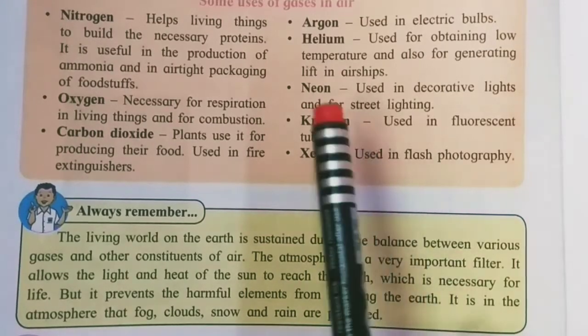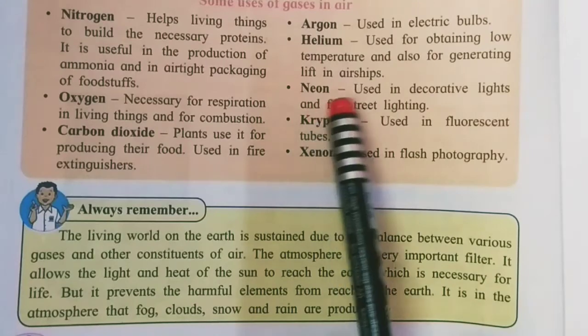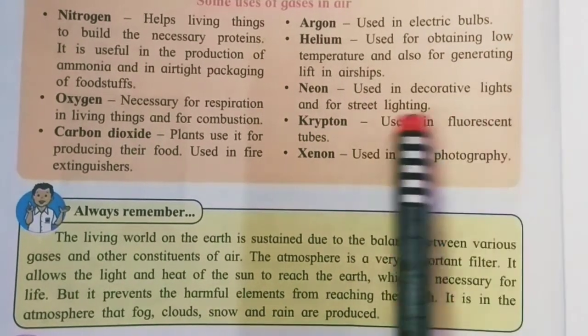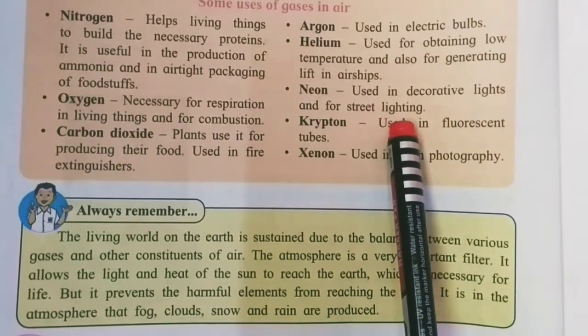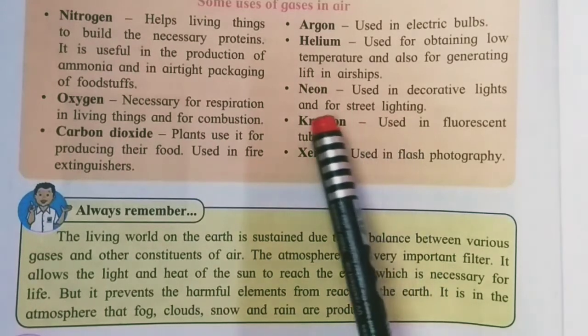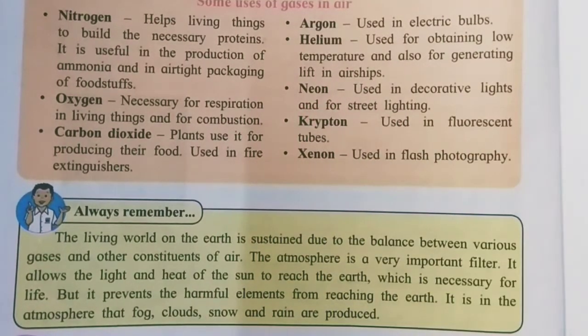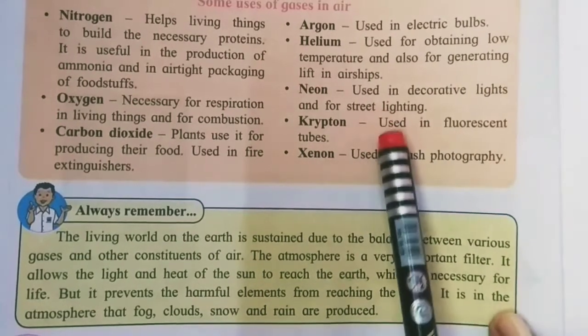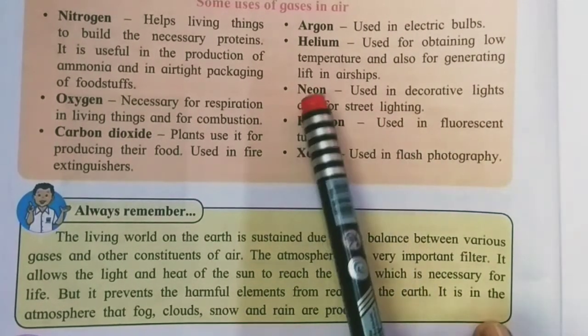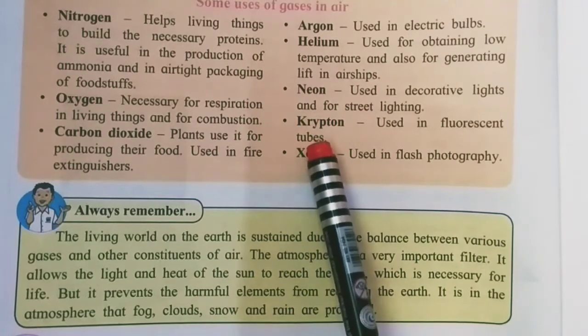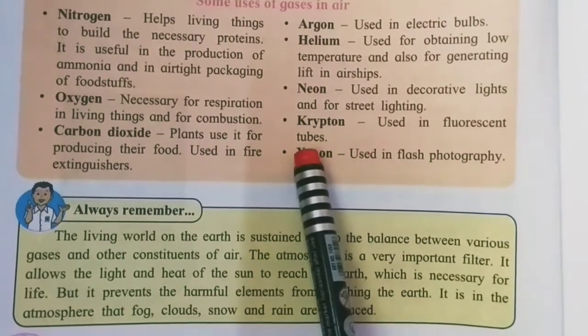So see here, neon gas is used in decorative lights, which are used for street lighting, meaning we get different color lights because of neon gas. This street lighting means the light lamps you see on the road use neon gas. Now krypton is used for fluorescent tubes.